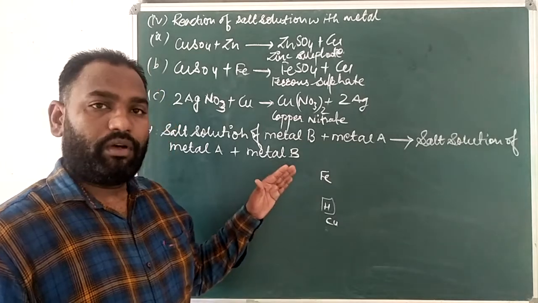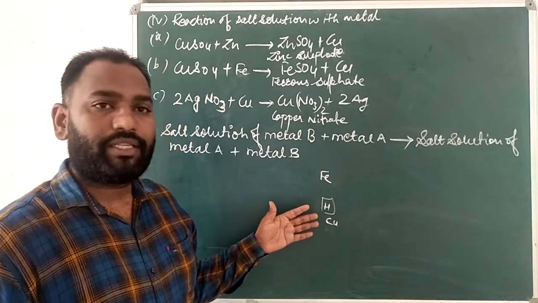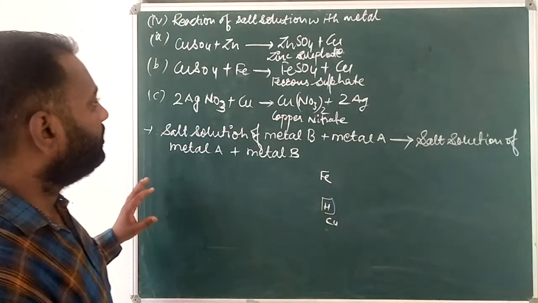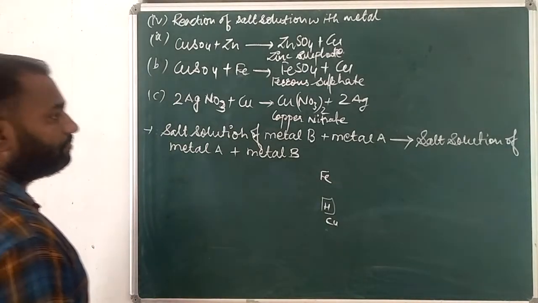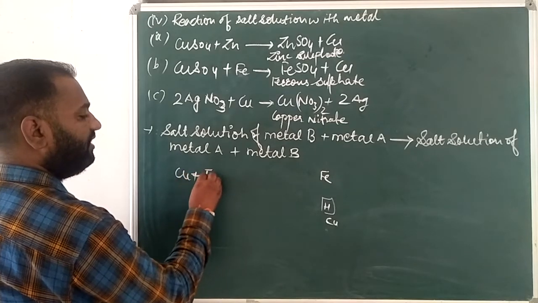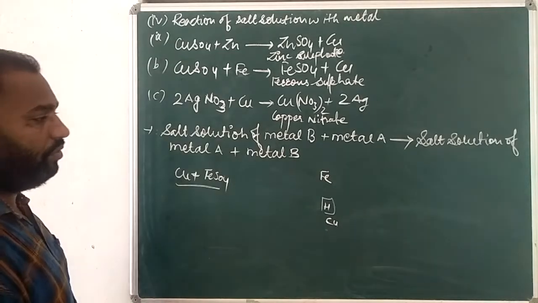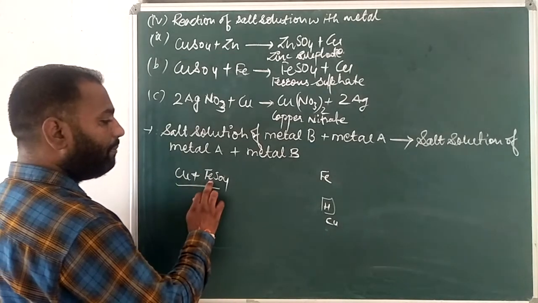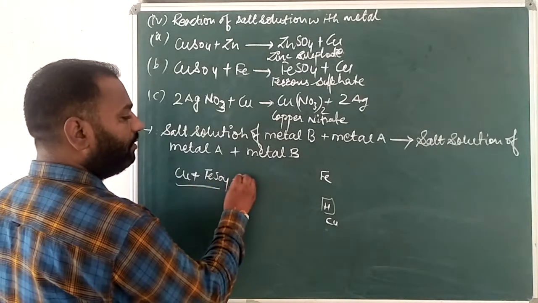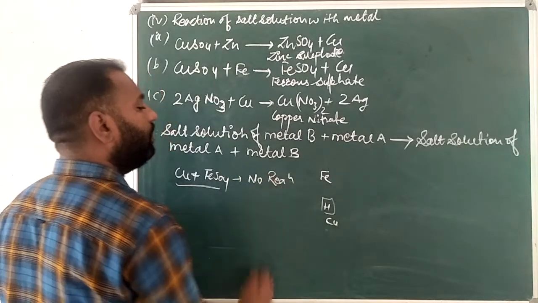That's why this Fe can displace this copper. And if it is Cu plus FeSO4, then Cu cannot displace this Fe, so there is no reaction.